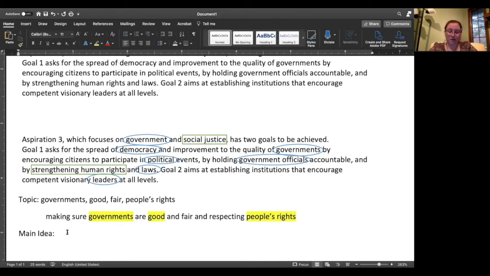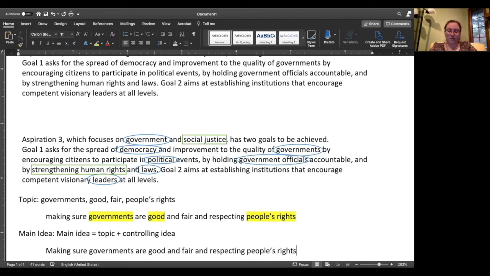So if you remember our example from the class, a main idea is the topic plus some sort of controlling idea. So we can use this topic here. Making sure governments are good and fair and respecting people's rights. Now, this is not a complete sentence again, but what are we talking about here with this making sure governments are good and fair?